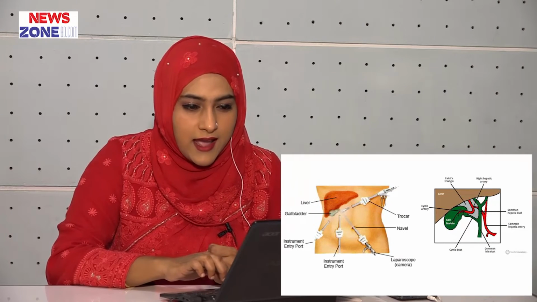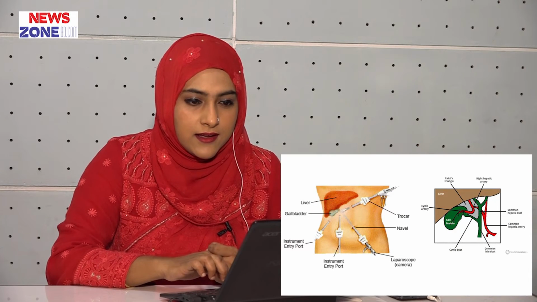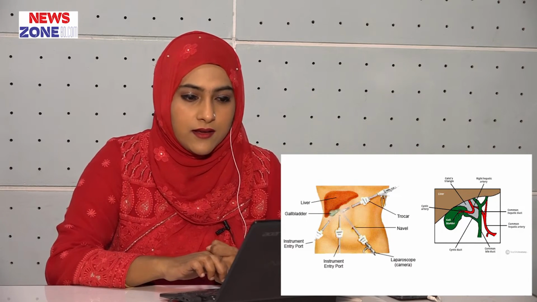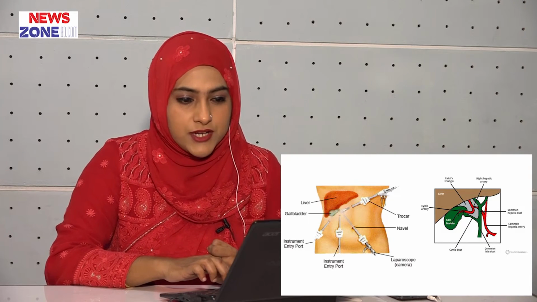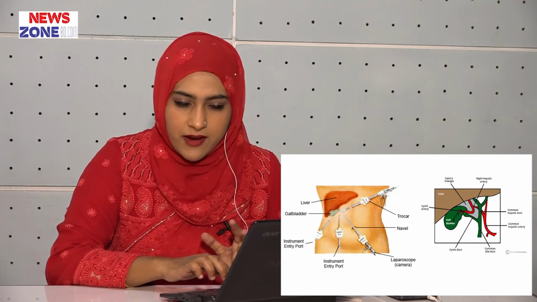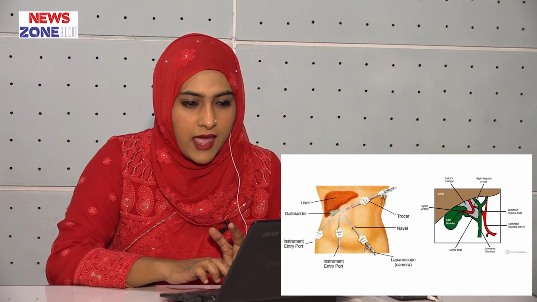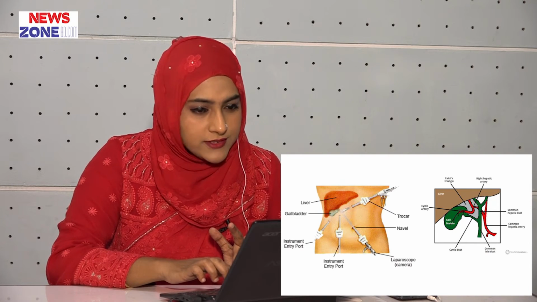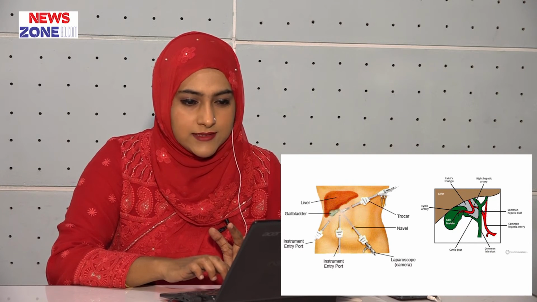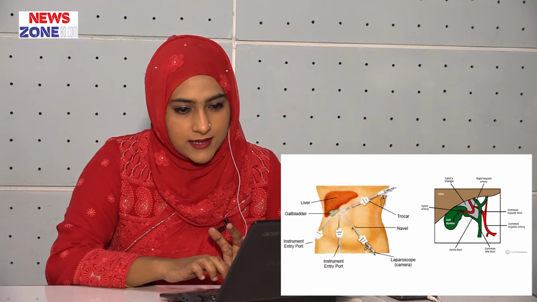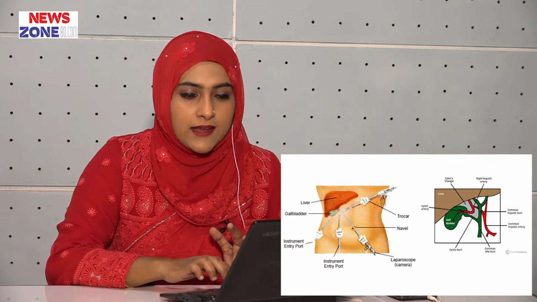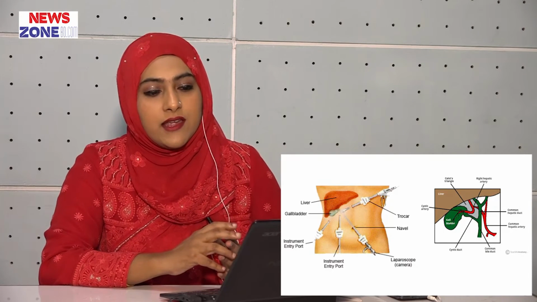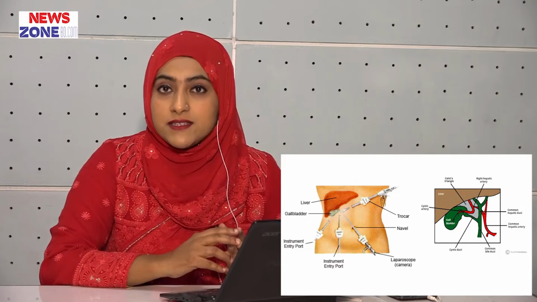Here you can see another figure, that is Calot's triangle. What is Calot's triangle? Calot's triangle is triangular in shape. The boundaries are very important, because above it is the inferior surface of the liver, and on the other side there is the common hepatic duct, and here is the cystic duct. The contents of Calot's triangle are the hepatic artery, maybe the cystic artery, maybe the hepatic vein.